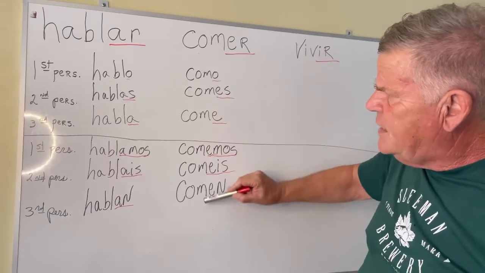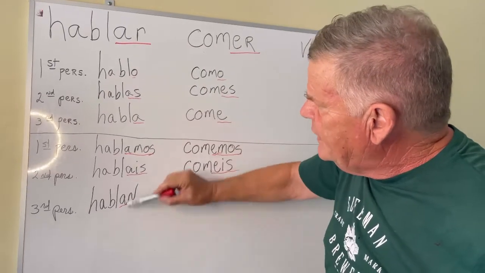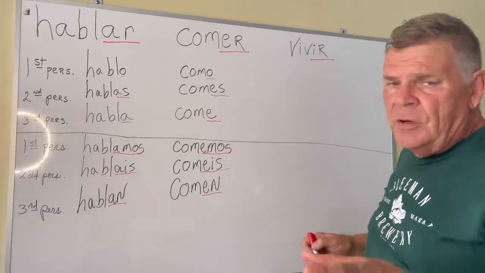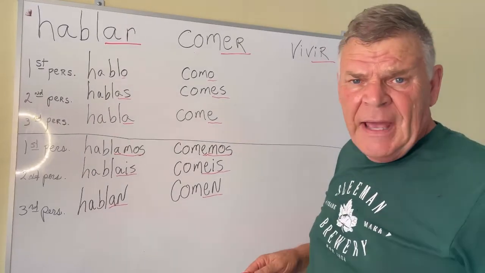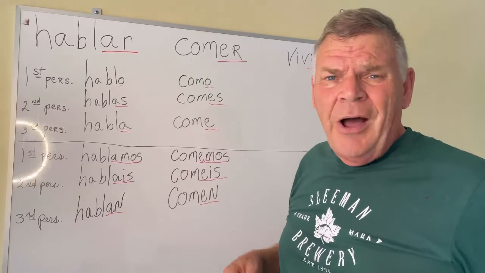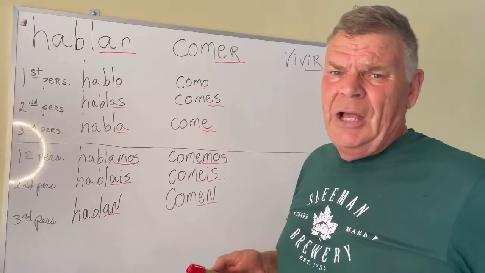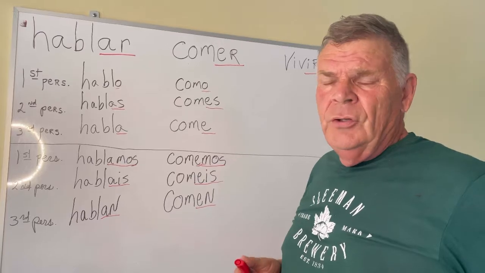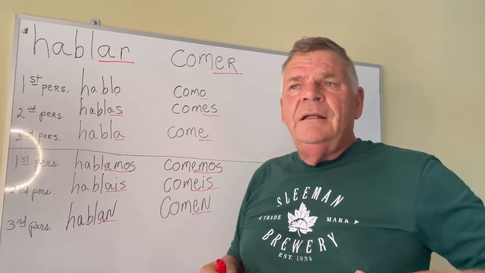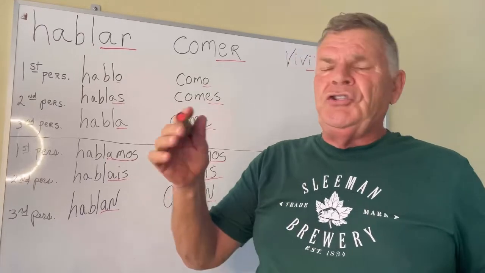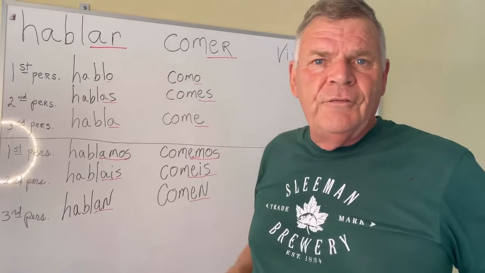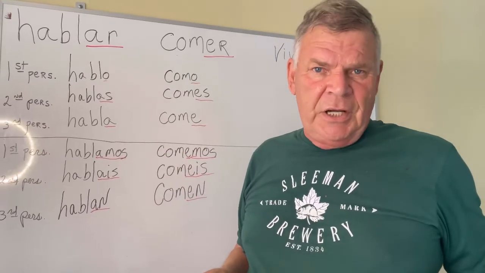The root always stays. It's the endings that change, according to the person. That's one of the main reasons why, in Spanish, we can leave off the personal pronoun most of the time. You'll hear people speaking Spanish not always using the yo, the tú, the él. They just use the right ending for the verb, and it's understood what they're talking about.